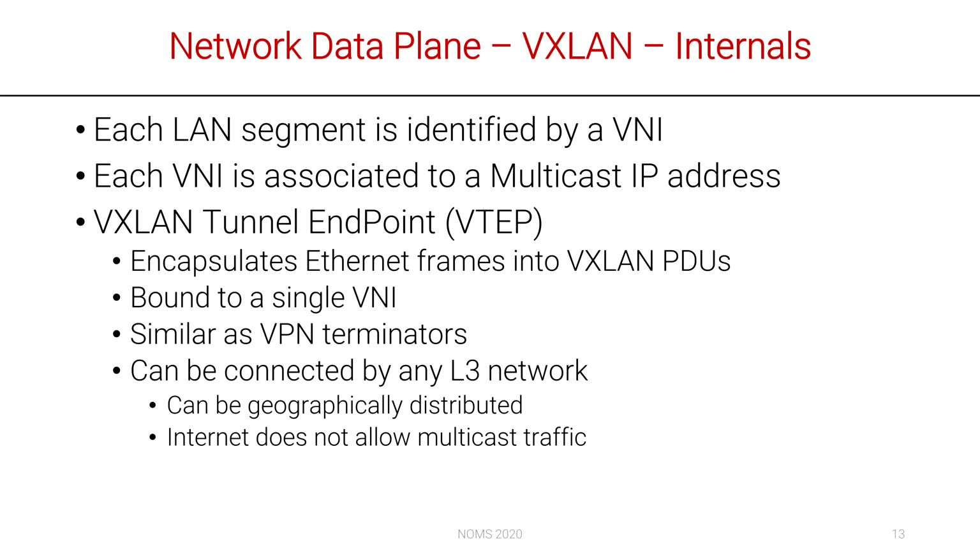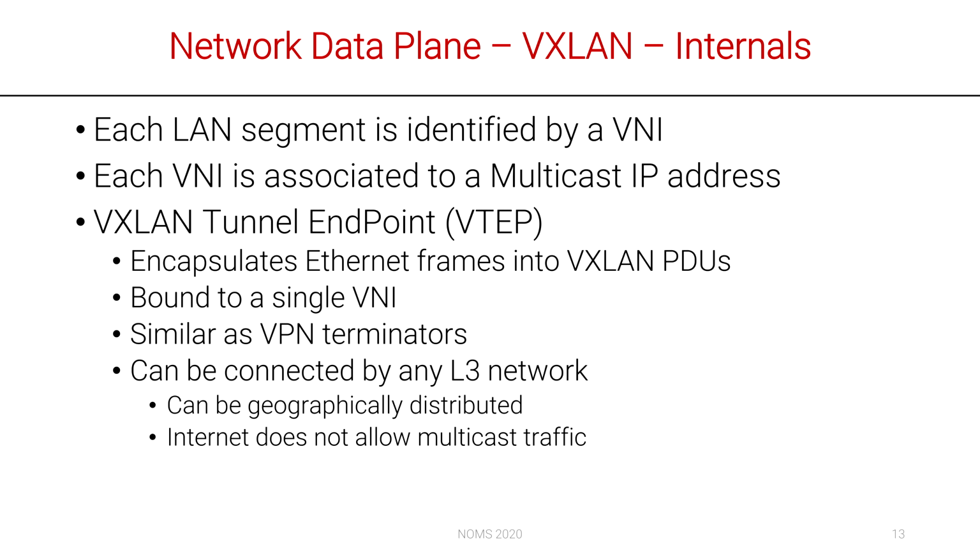This slide is about details of the VXLAN protocol, because many of you already know it, but somebody maybe not. Each virtual LAN is identified by a Virtual Network Identifier, the VNI. VNIs are numbers used to distinguish packets belonging to different LANs. A dedicated field for the VNI is included in the VXLAN packet. Each VNI is also associated to a multicast IP address. In this way, packets are only sent to the specific multicast group and not sent broadcast.